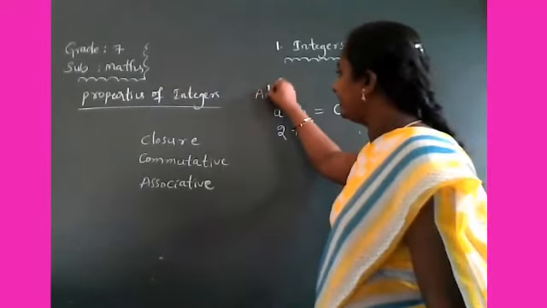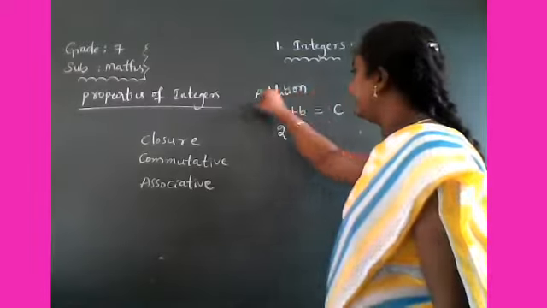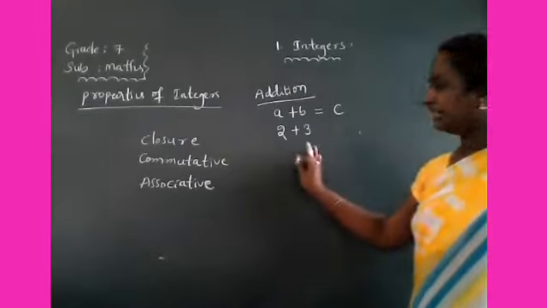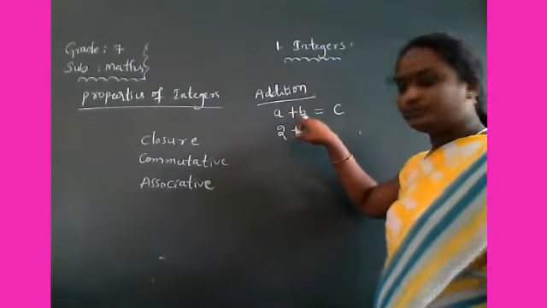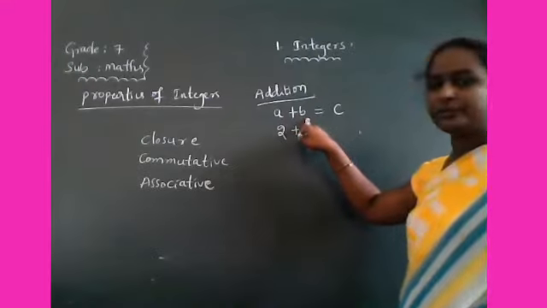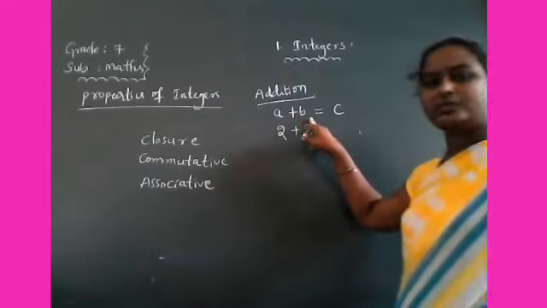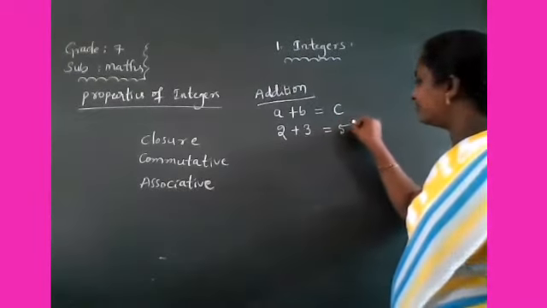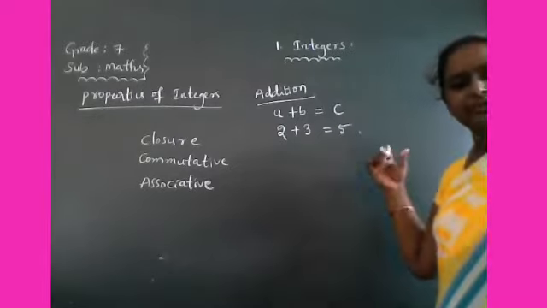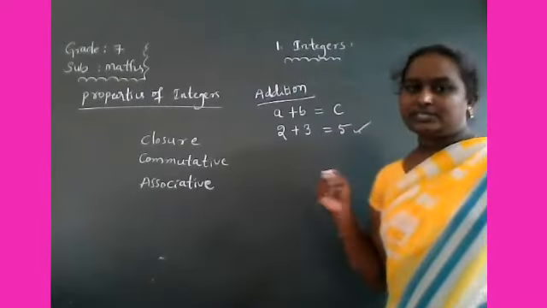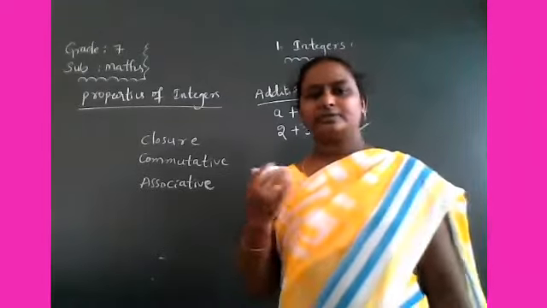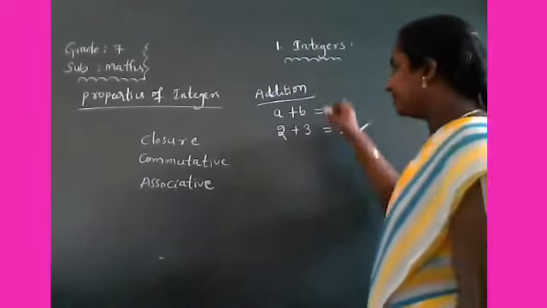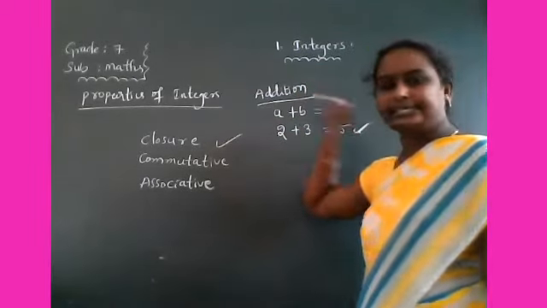So here we are doing addition. Under addition, these properties are applicable, satisfied or not? We are checking now. If a and b are two integers, a plus b is also an integer. Check 2 plus 3. 2 plus 3 is 5. Is 5 a positive integer or negative? 5 is positive. So we have positive integers and negative integers. That means 5 is a positive integer. Right. That means under addition, closure property is satisfied.